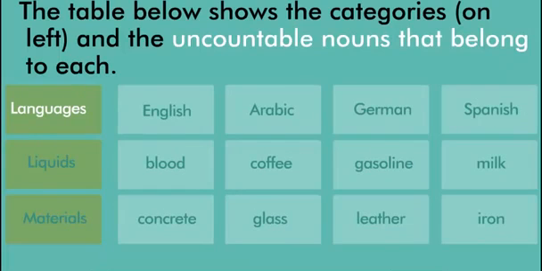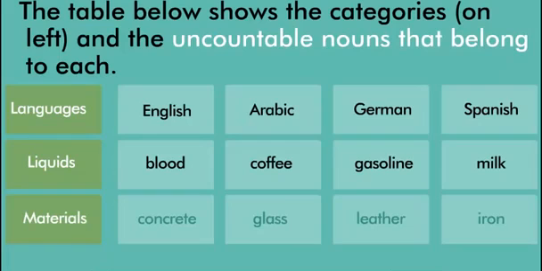Languages include uncountable nouns like English, Arabic, German, Spanish. Liquids include uncountable nouns like blood, coffee, gasoline, milk. Materials include uncountable nouns like concrete, glass, leather, iron.